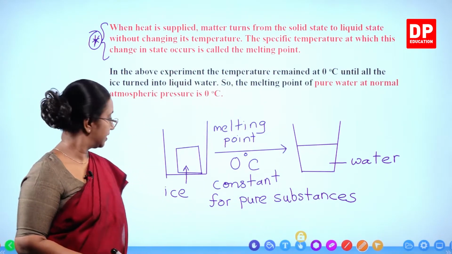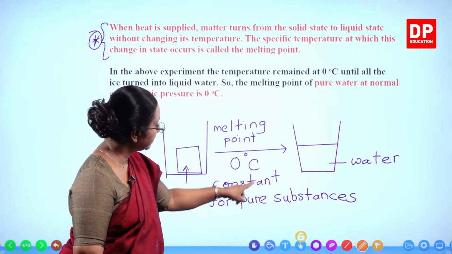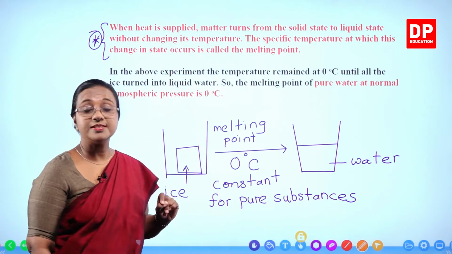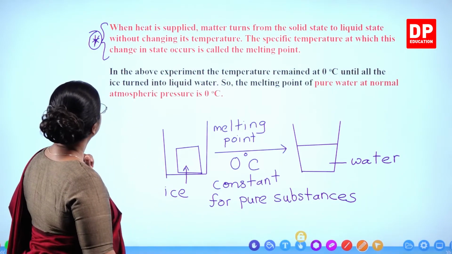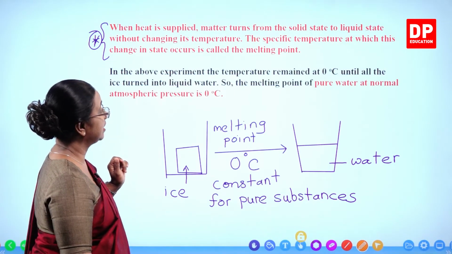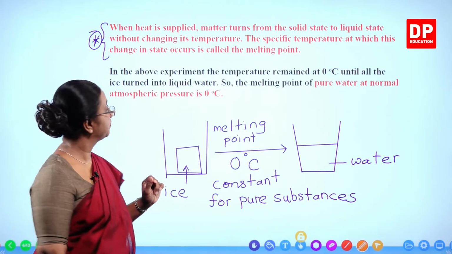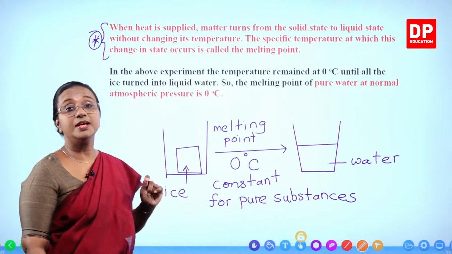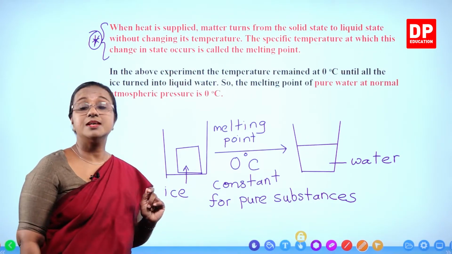Can you all understand this? So we have ice that melts and forms water. Until that happens, the temperature remains constant, that is 0 degrees Celsius, and that value is known as melting point. And this is at standard pressure. So here you can see, in the above experiment, the temperature remained at 0 degrees Celsius until all ice turned into liquid water. So the melting point of pure water at normal atmospheric pressure is 0 degrees Celsius.